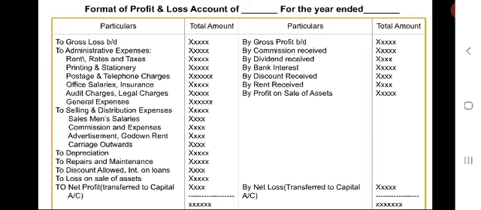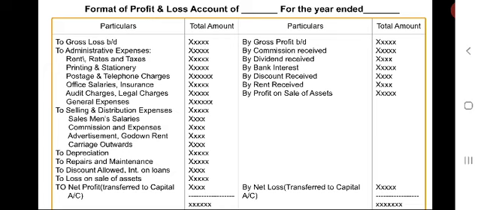In some big manufacturing concerns, apprenticeship will be allowed to the learners. They pay some amount to the concern, which is called apprenticeship premium.